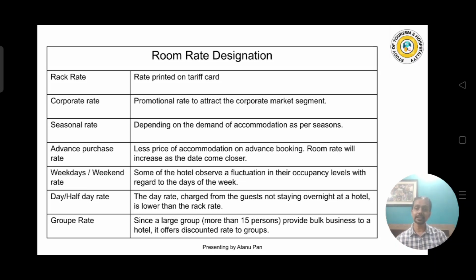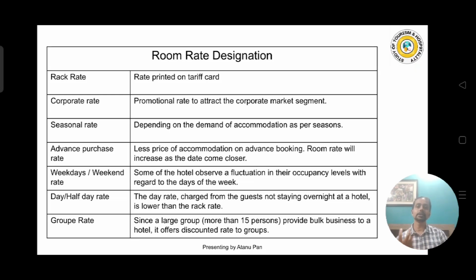Okay, next is the seasonal rate. Seasonal rate means, as I told you in the beginning of this video, we have seen that for the same type of room, maybe in winter the rates are very high, in the monsoon it is moderate, and in the humid summer the rates are very low, but the services are the same and the type of room is the same. So that is called seasonal rate. Why does the hotel do so?